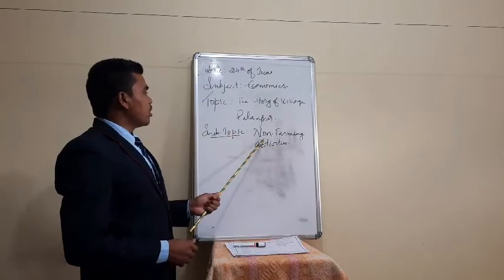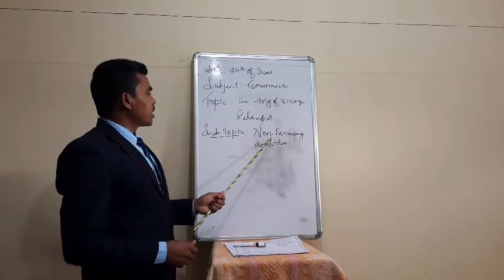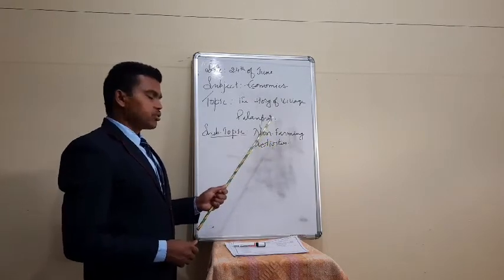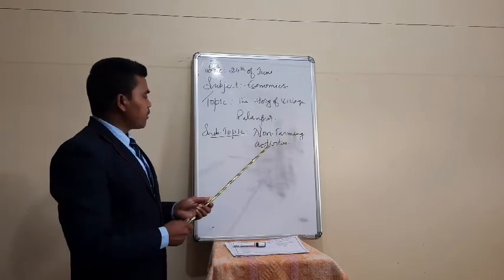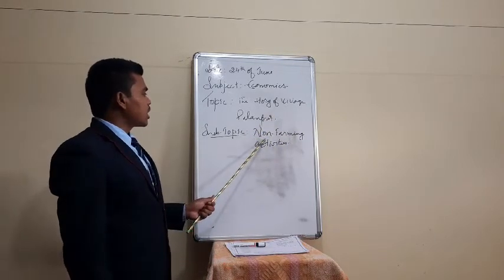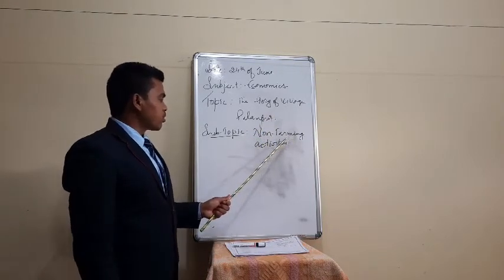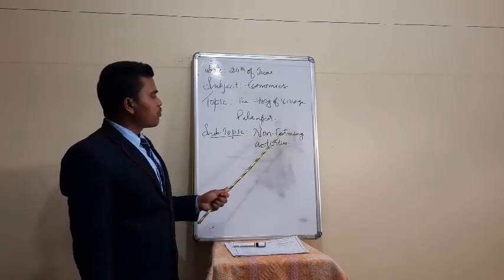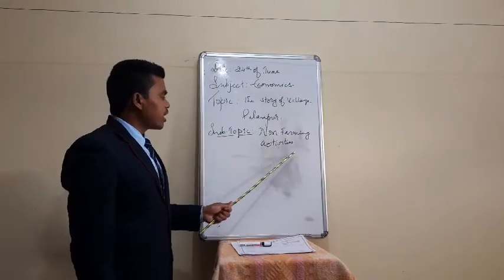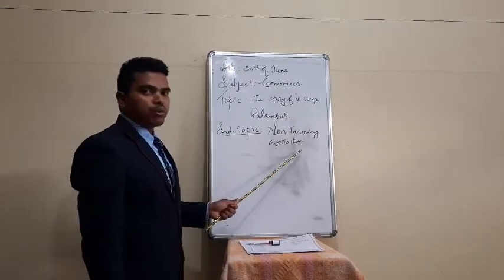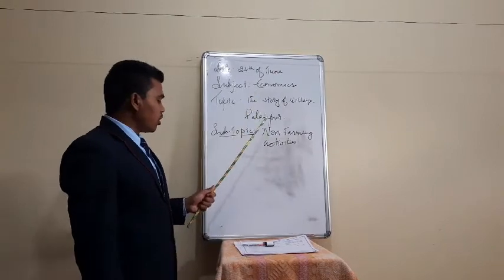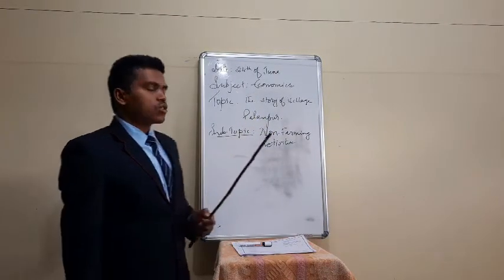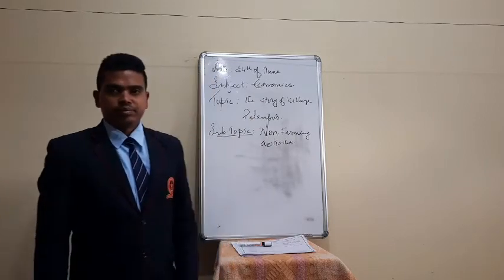Whatever we discussed in the last class, we saw in the previous class, based on that I will ask you some questions. So students, in the last class we discussed the non-farming activities. Mainly we saw two kinds of non-farming activities that are carried out in the village called Palampur. Right? Okay, very good.